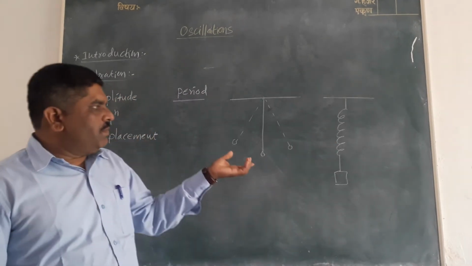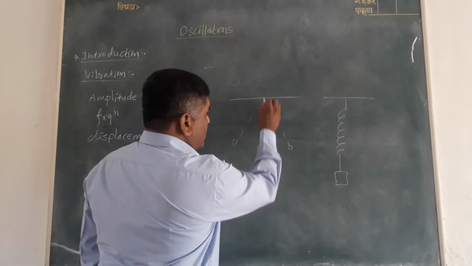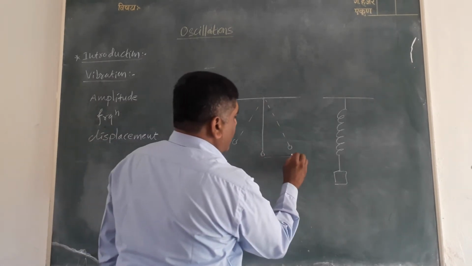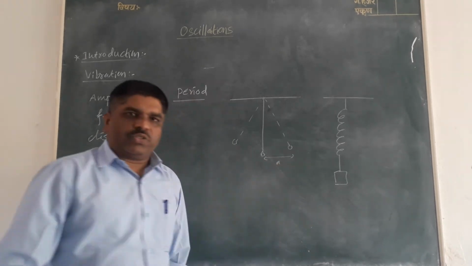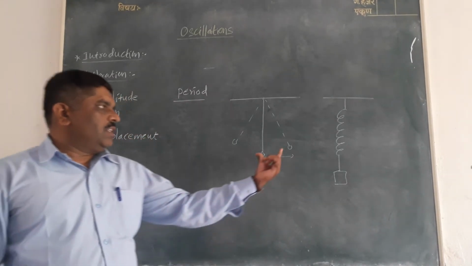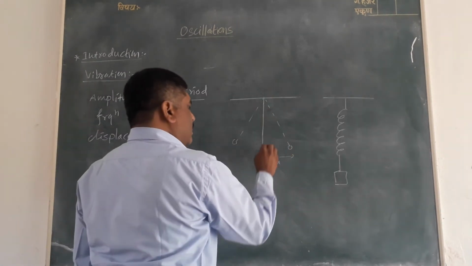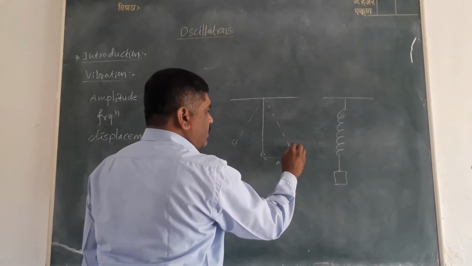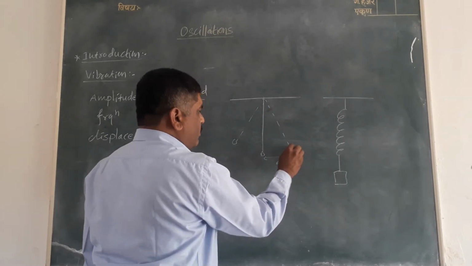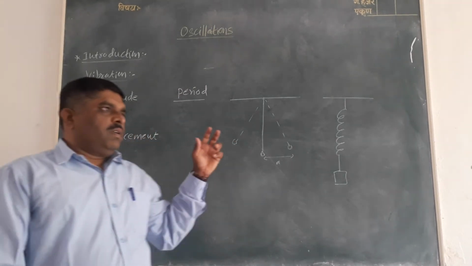Simple pendulum oscillation, it moves back and forth. This is the mean position and this distance is called amplitude. This is the maximum displacement from the mean position. This is the mean position, and these are the extreme positions: the positive extreme position and the negative extreme position.